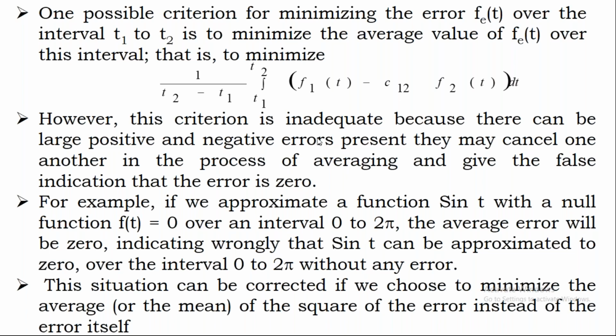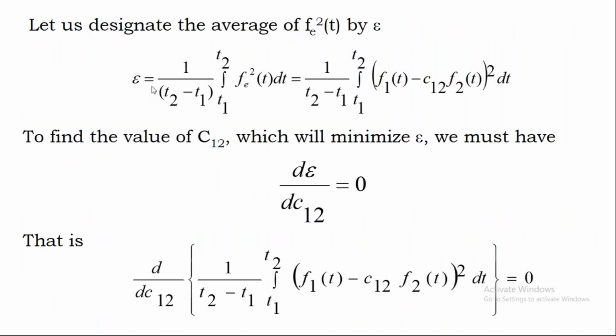To calculate this mean square value, we have to represent that function. Earlier we used fe of t; now instead of fe of t, we have to use fe square of t. This is denoted by a function epsilon, which you can write as 1 by T2 minus T1 and so on. Earlier we used only fe of t, but now we use fe square of t. Now fe of t is nothing but f1 of t minus c12 into f2 of t, so when you square it, it looks like A minus B whole square.